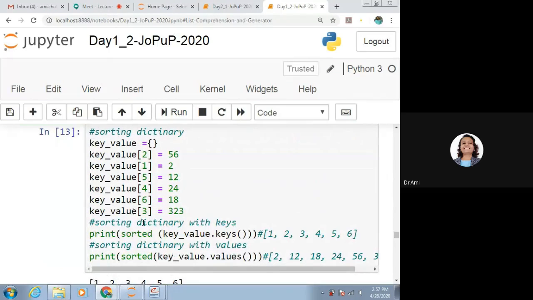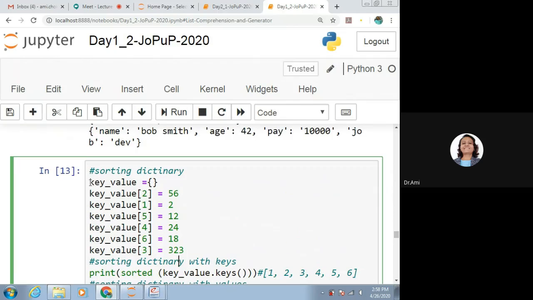Now we want to sort the dictionary. For that, the function we use is sorted, with the name of our dictionary dot keys. This is also one more way to create a dictionary. First of all we have created an empty dictionary.